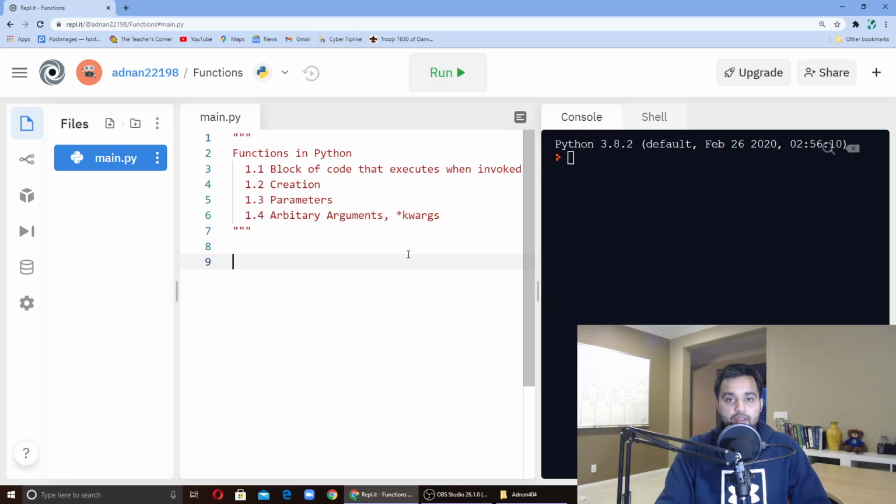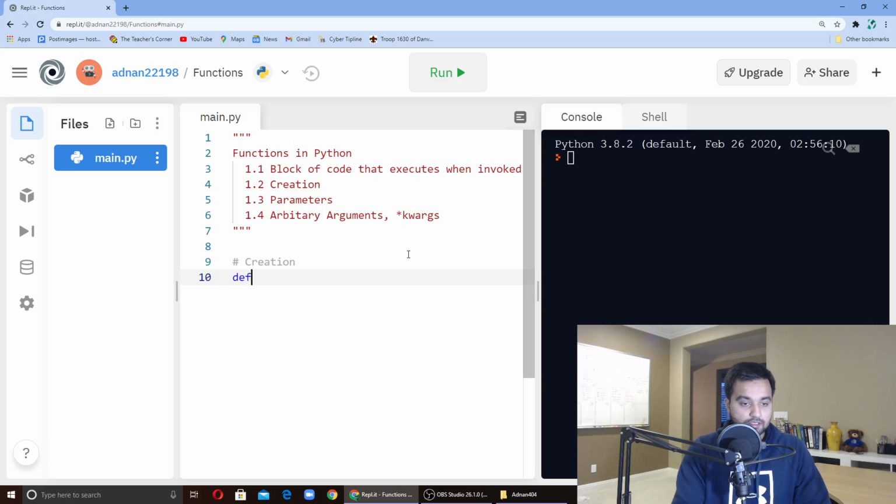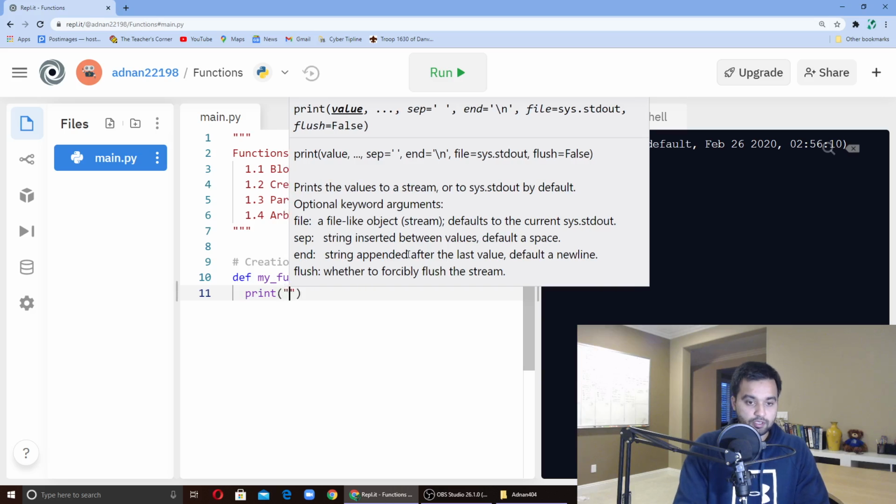So how do we create functions? Well, use the def keyword. So we can say creation, say def my_func, and then we can say something like print hello world.